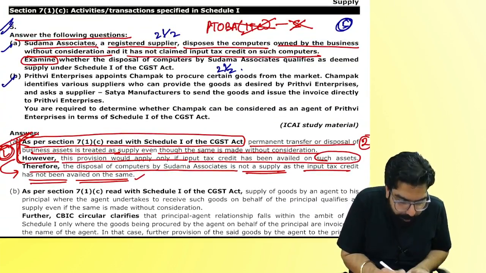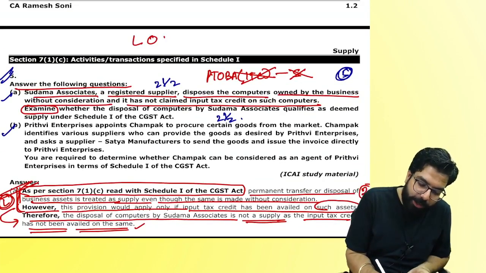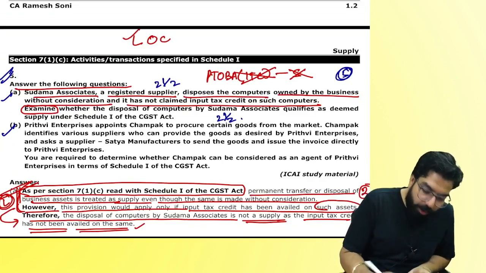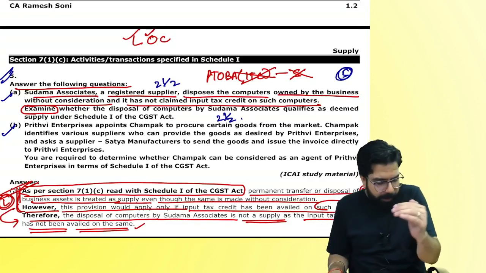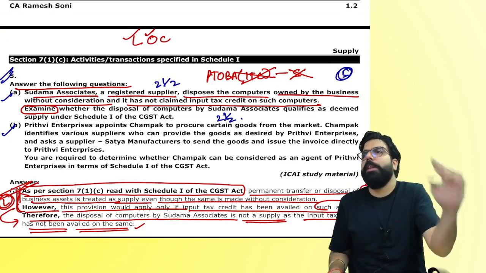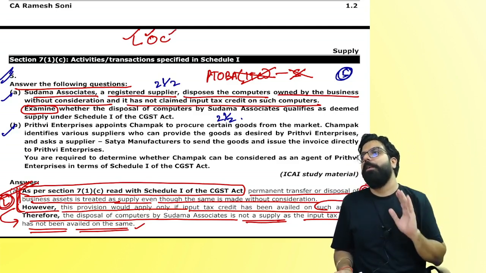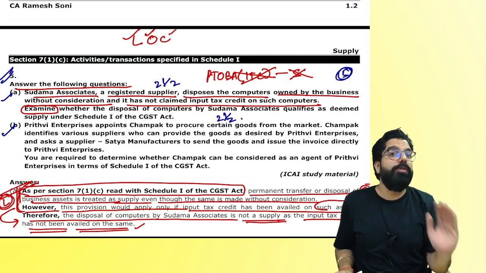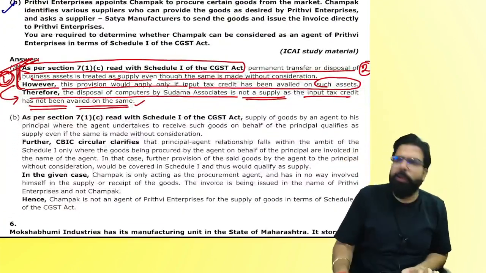See, they have told you to examine. Whenever they tell you to examine, remember there are three things which you should always write: LOC. First is your law. Then what is your observation? Sir, in my observation, Sudama Associates went ahead and bought the computer, but they have not taken the ITC. Conclusion: hence, it will not be a supply. You getting my point? LOC: law, observation and the conclusion. See? Next.